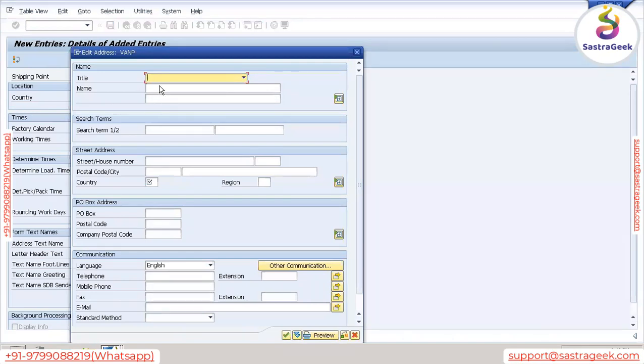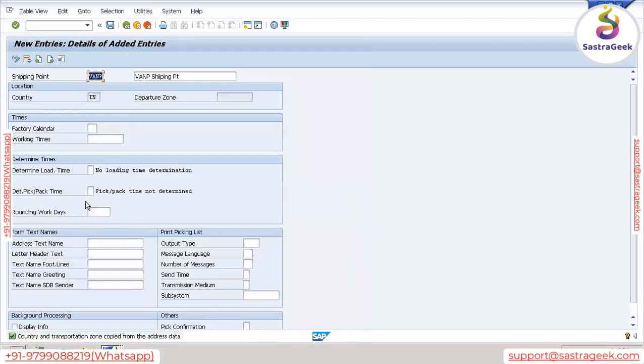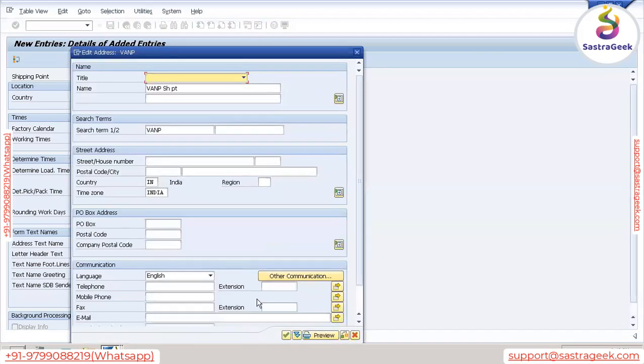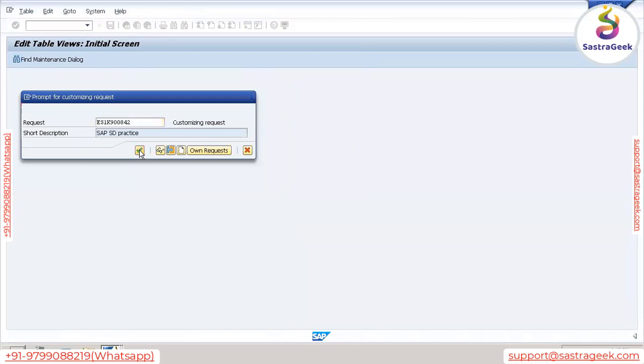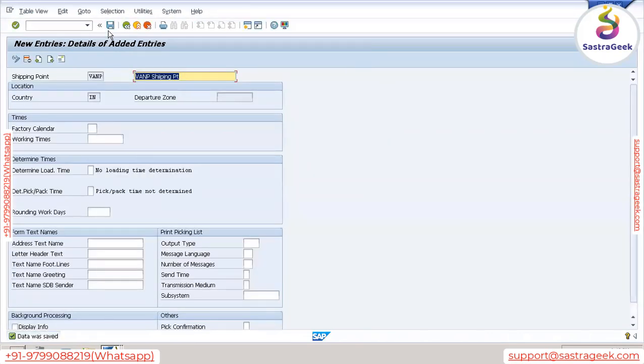Here we need to specify name and address detail. So VANP shipping point. Search term. And then street, house number, postal code, city, country, all these details we need to give. And let's save this. Zone copied from the address data. Okay. So in this way, we need to define shipping point.